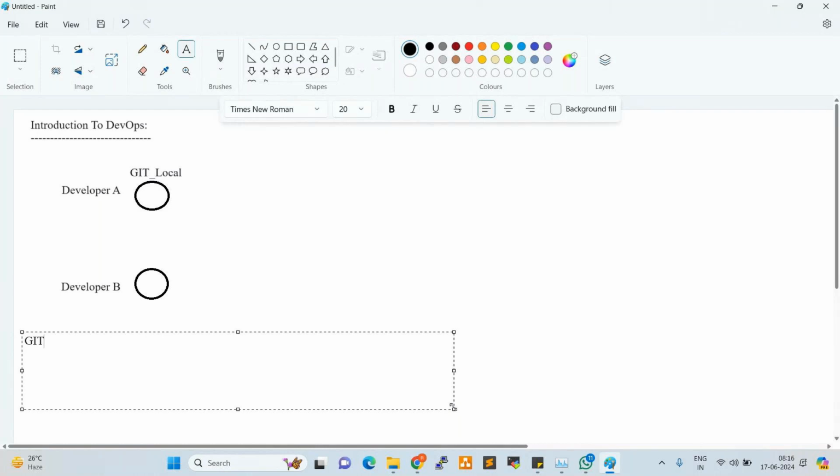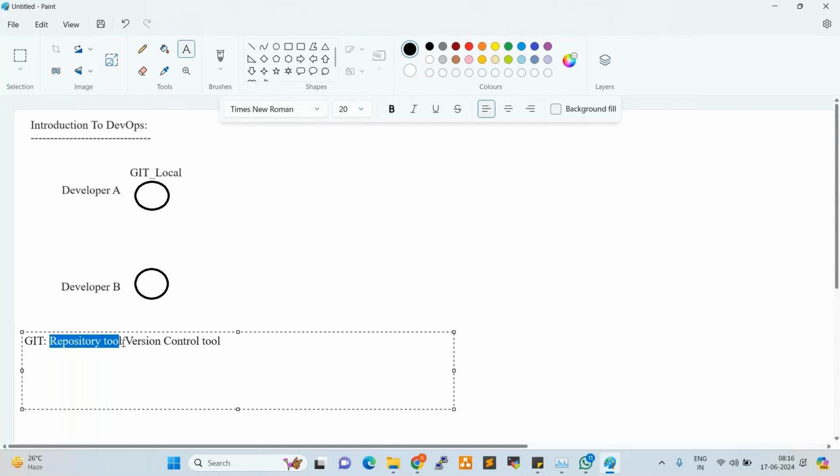Git is a repository tool or version control tool. What is a repository? Where we store our source code, where we prepare our data, where we keep our data, right? Which is nothing but a repository.